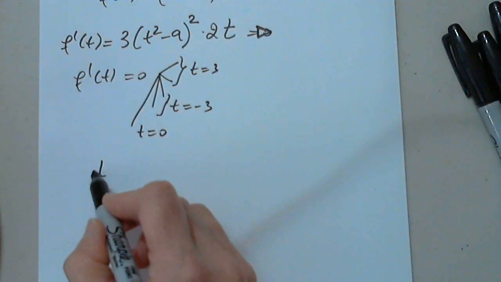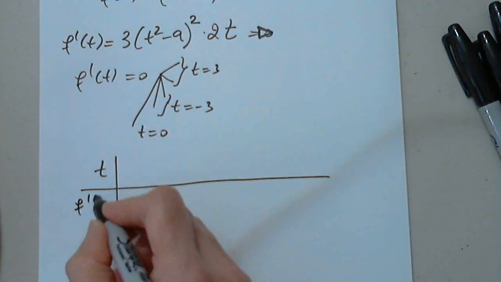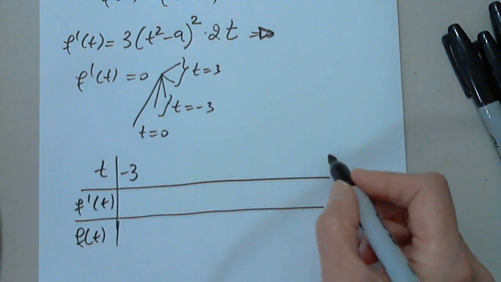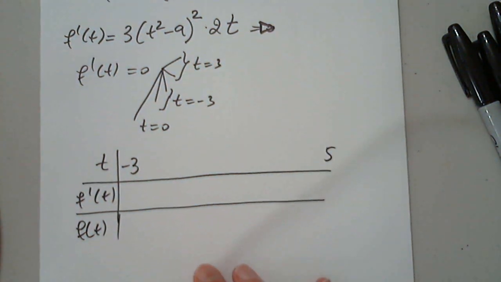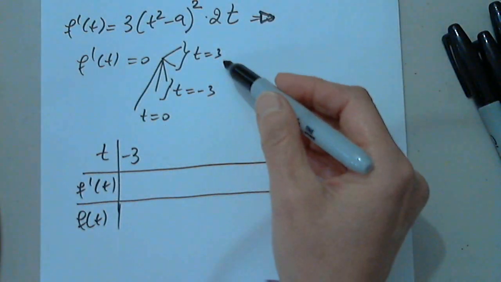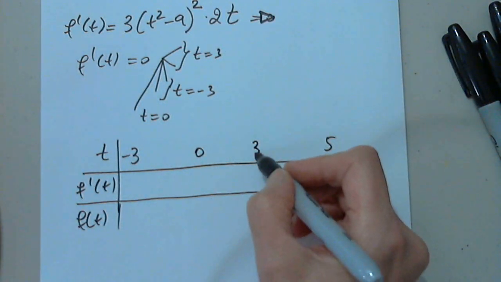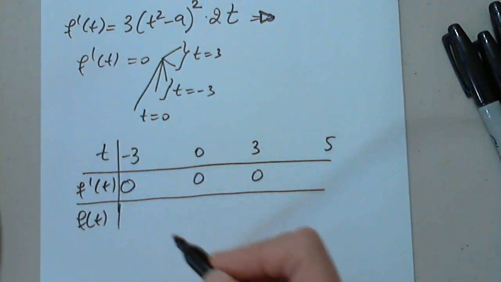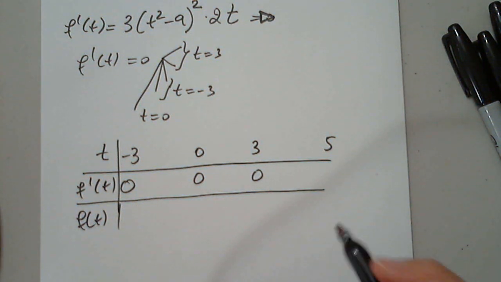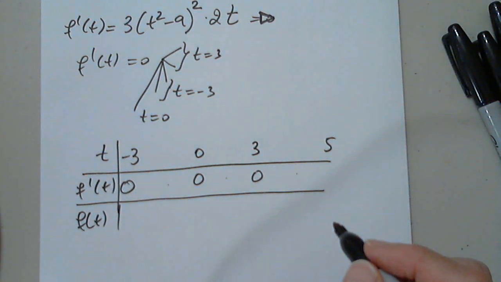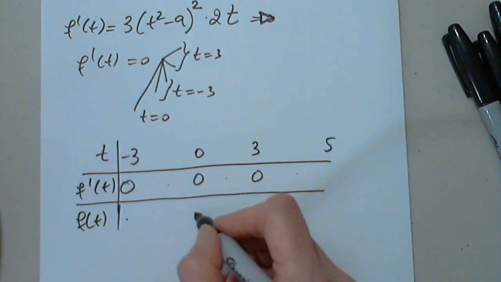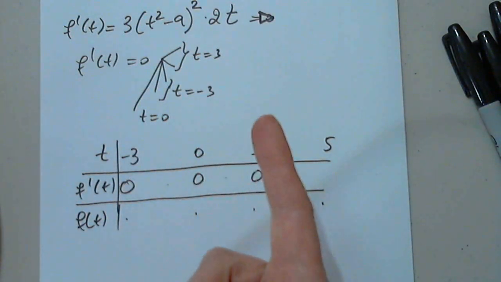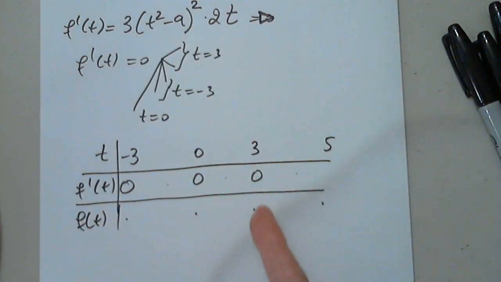So I will get my table going right away: f prime of t, f of t. I have to put just this interval. Please do not put negative infinity to infinity. That's not correct. And I have to put in these 3 values: 0, 3, and negative 3. At this point, I have to study the sign of the derivative, and then plug these numbers into the function. In t squared minus 9, cubed, I have to plug in negative 3, 0, 3, and 5.